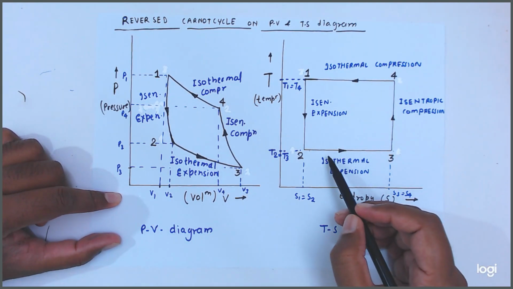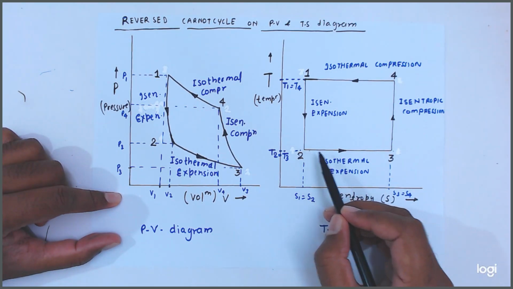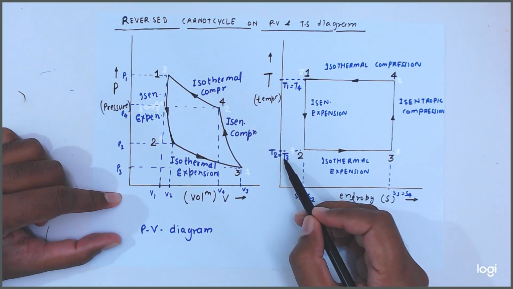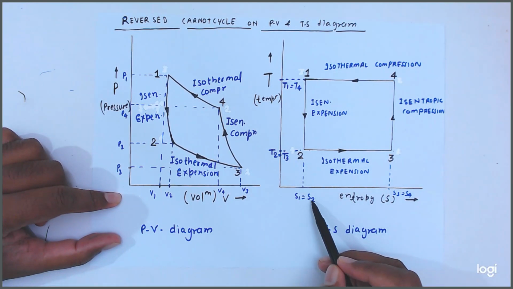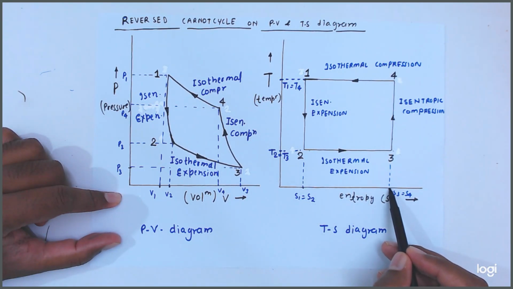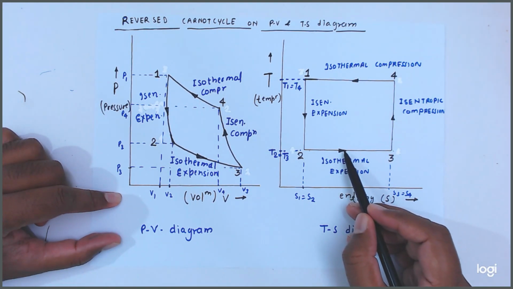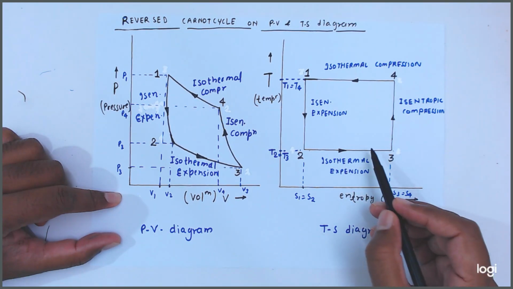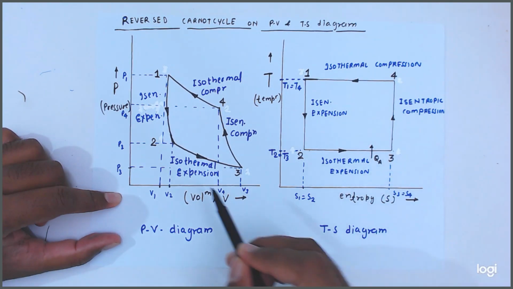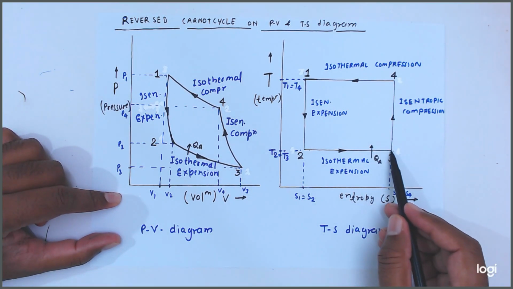Okay, similarly here temperature and entropy. So see here friends, in process 2 to 3, what is happening to temperature? Temperature is constant, T2 equal to T3. What about entropy? Here this is the entropy S1, this is the entropy S2. Here friends, entropy is increasing. Why? Because here it is taking the heat. Here heat addition is there in this process. So because of heat addition, entropy is increasing.